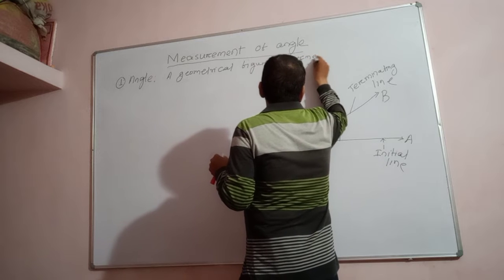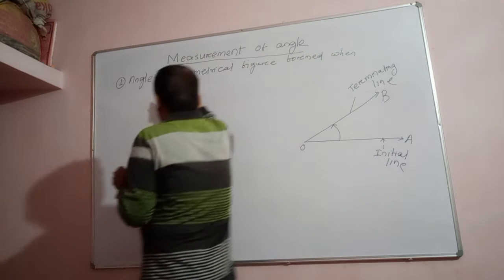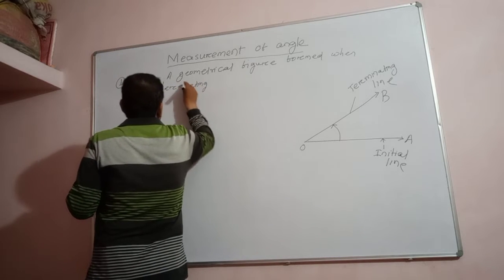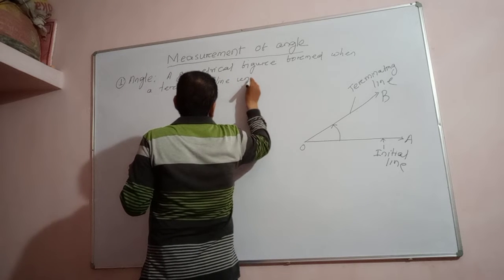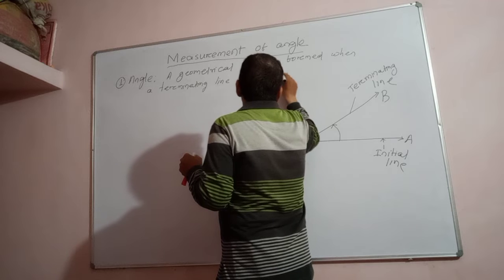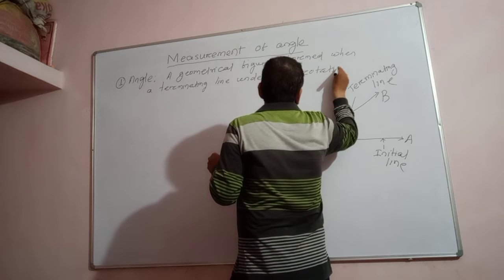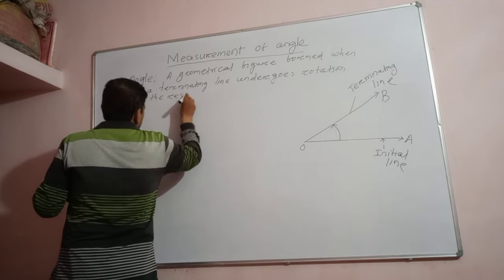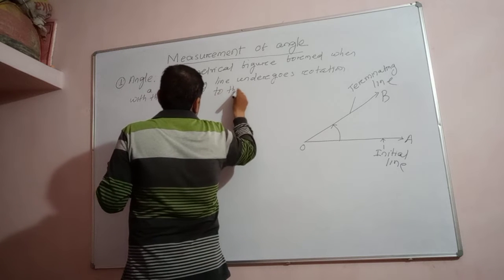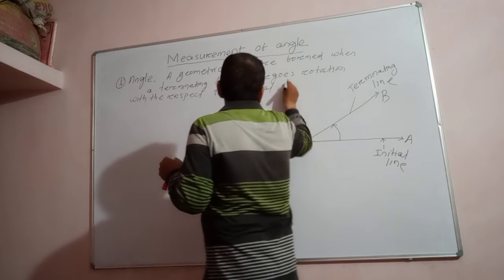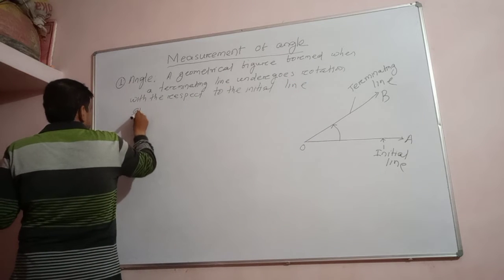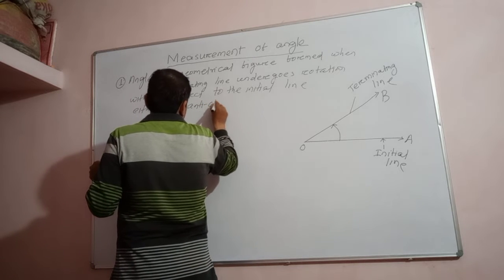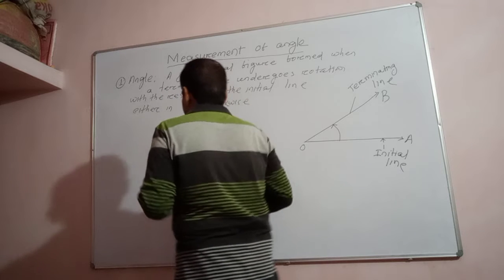formed when a terminating line undergoes rotation with respect to the initial line either in anti-clockwise or clockwise direction.